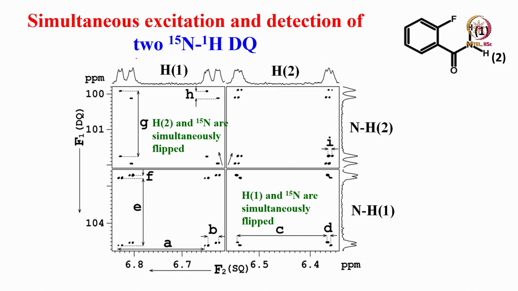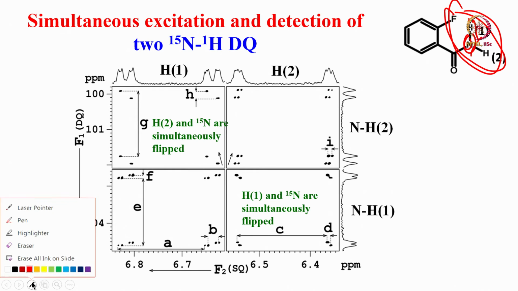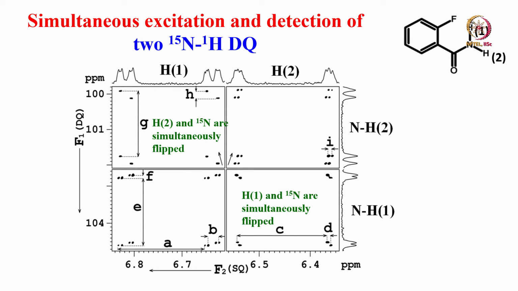So, let us do an experiment with a molecule like this. It is a double quantum experiment taking nitrogen 15 into account in its natural abundance. Now, nitrogen 15 proton double quantum you can do. This is coupled to this, and this is coupled to this. Now, it is a 4 coupled spin system. There are 2 possible double quanta here: this nitrogen and this proton can give us a double quantum, and this nitrogen and this proton can give us a double quantum. Each time, fluorine and another leftover proton are the passive spins.